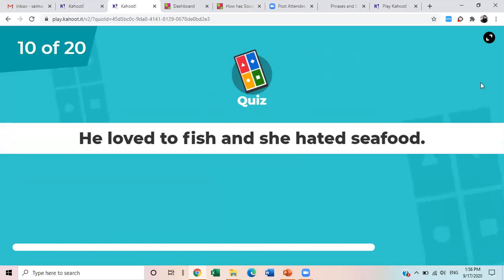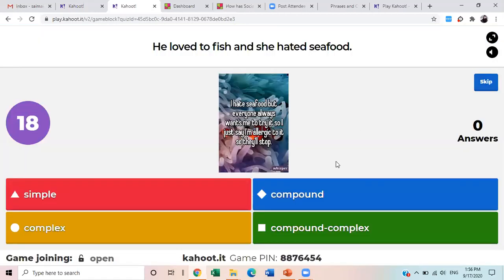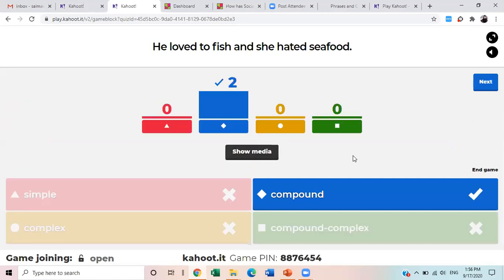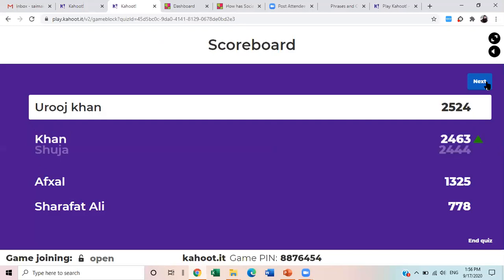Then we have the next question. I loved to fish and she hated seafood. All right, so what do you think? Okay, very good. This is a compound sentence because these are two independent clauses joined by and. Next, Ruth is leading, Khan is in second position.